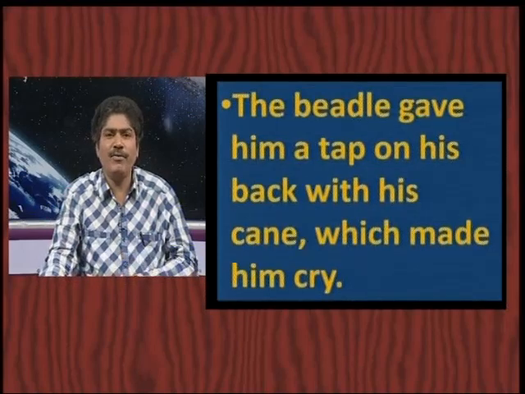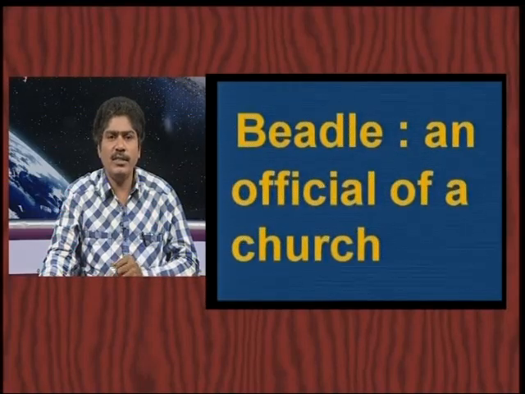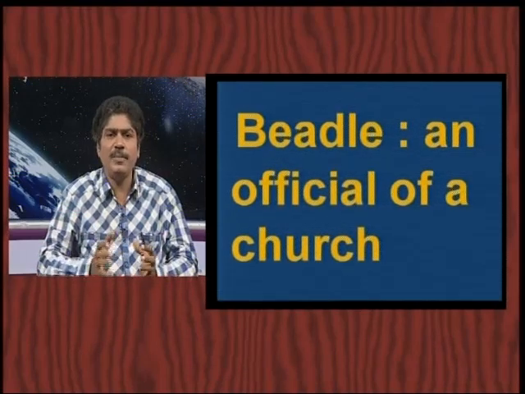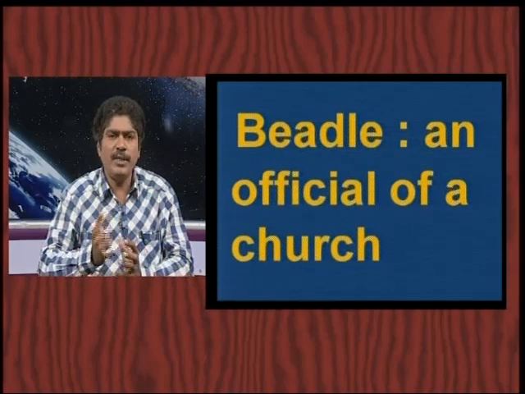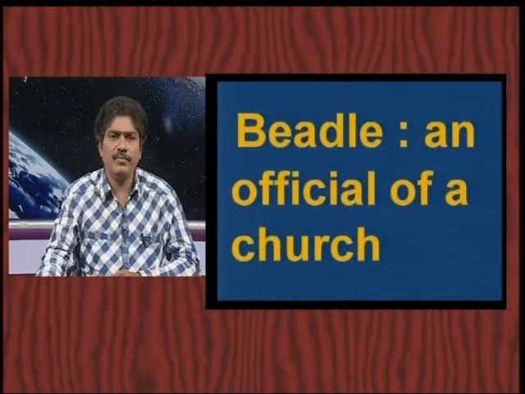This is the way of treatment they give to innocent children in that committee. You know, this beadle means an official of a church. That means there is one committee, that committee works under a church, and that person was named a beadle. And see how cruel he was.